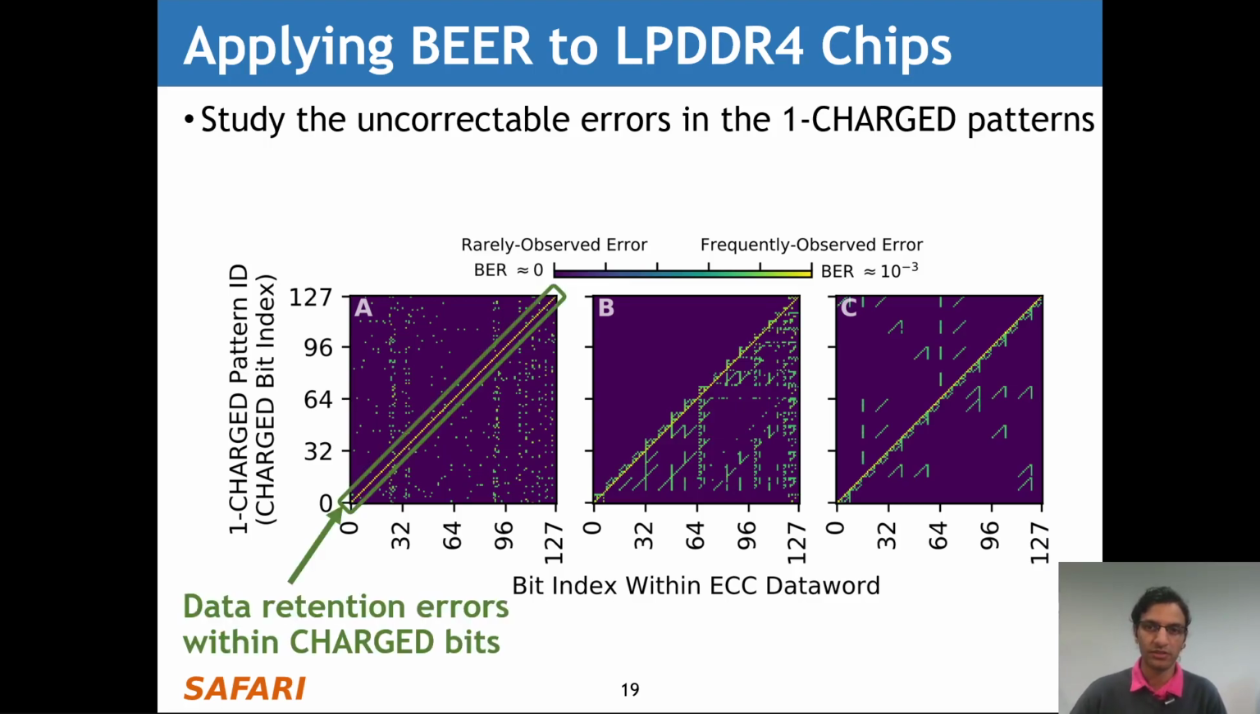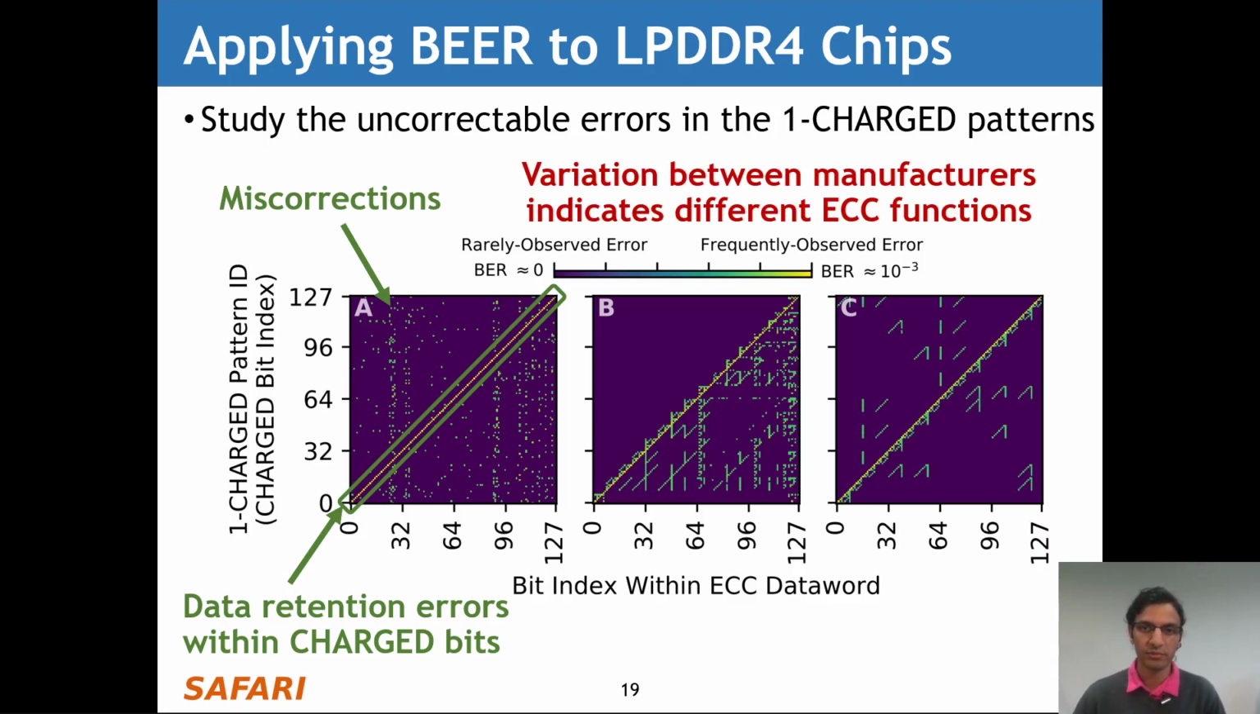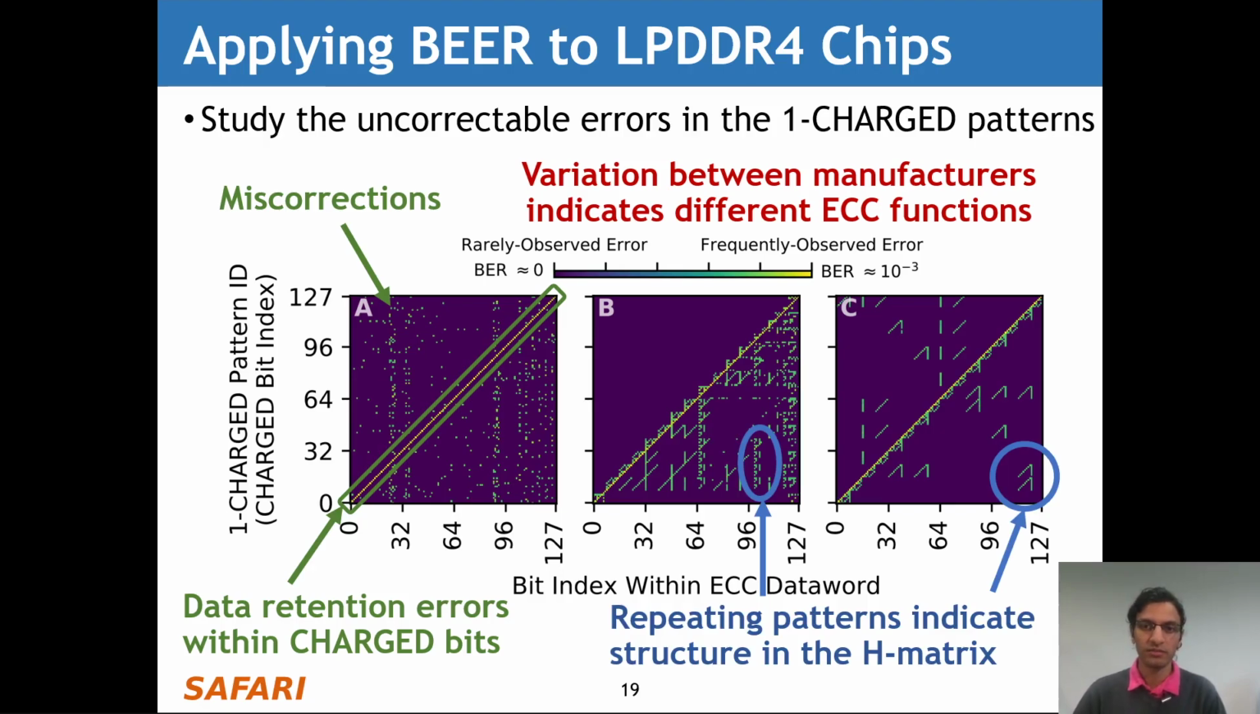Now the first thing we notice are the data retention errors along the y equals x line, and these correspond to normal data retention errors from bits in the charge state flipping to the discharge state. Any errors off the y equals x line are miscorrections that are purely an artifact of ECC correction, since they correspond to discharge data bit positions. Now by comparing each of these 3 plots, we see that there's a high variation between each of the 3 error profiles from the different manufacturers, and this indicates that they likely use different ECC functions. And finally, we notice repeating patterns within the miscorrections of manufacturers B and C, which indicates underlying structure in their H matrices, which appears to be absent in the profile of manufacturer A.